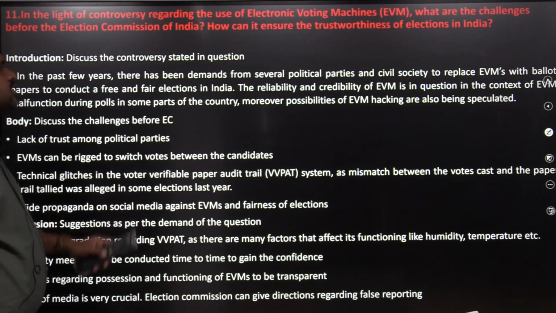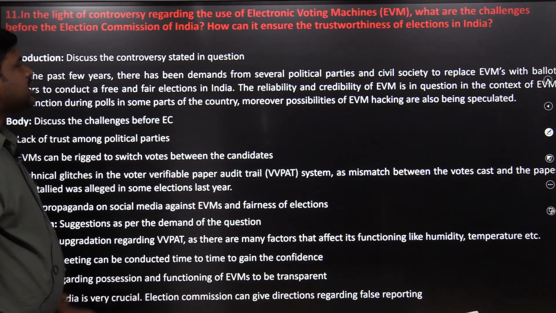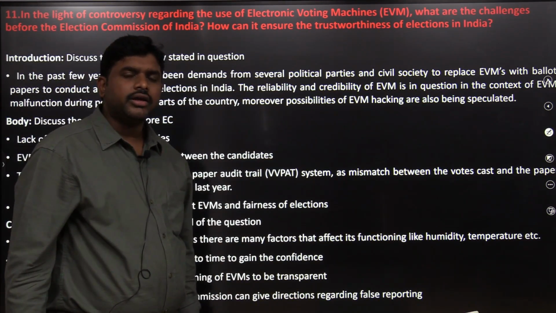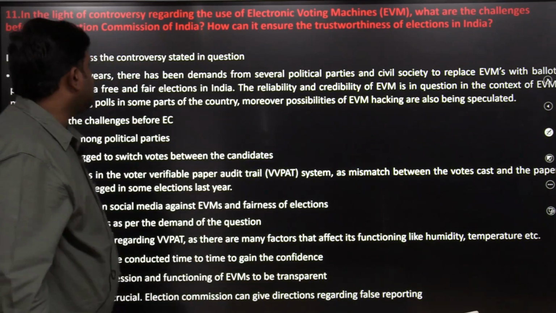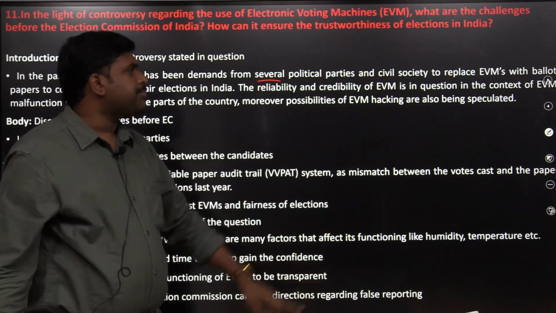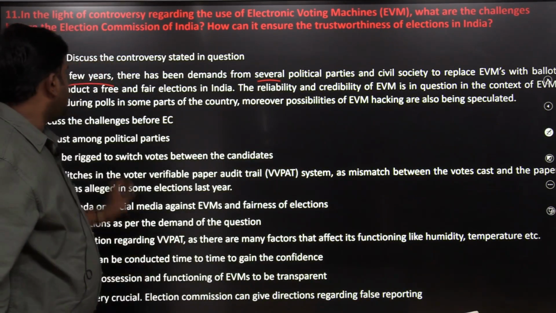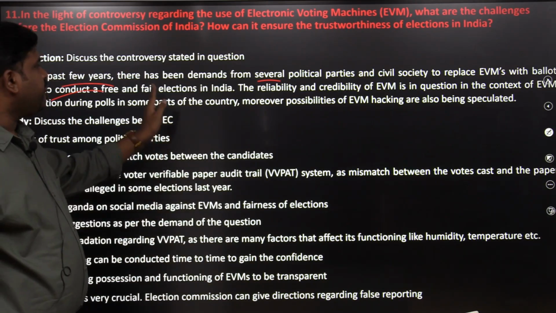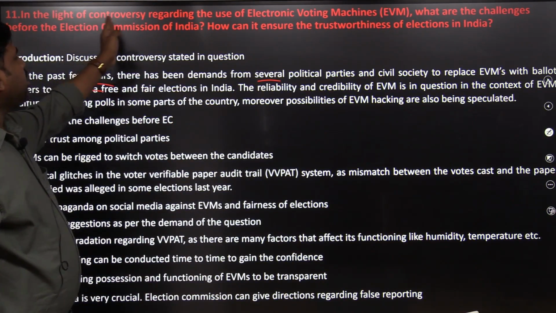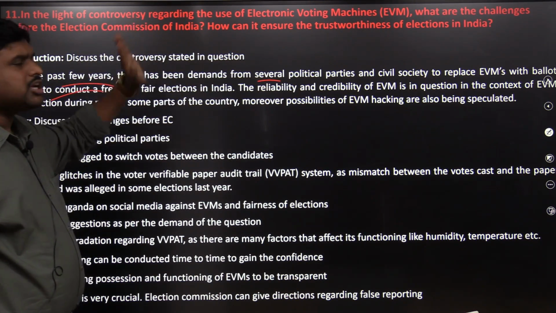In the light of the controversy regarding the use of electronic voting machines, what are the challenges before the Election Commission of India? How can it ensure the trustworthiness of elections too? In the past few years, there have been demands from several political parties and civil society to replace EVMs with ballot papers to conduct free and fair elections in India. So the main question is, in the light of the controversy regarding the use of EVMs, what are the challenges before the Election Commission of India?